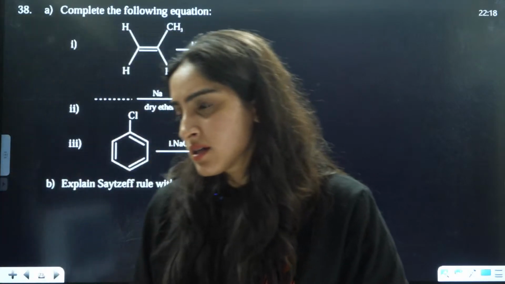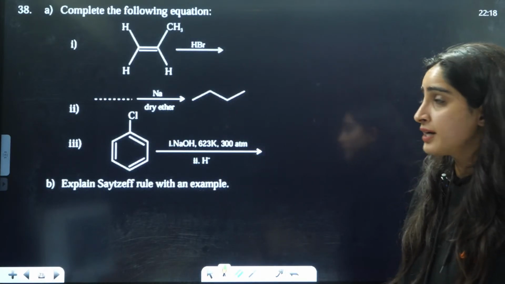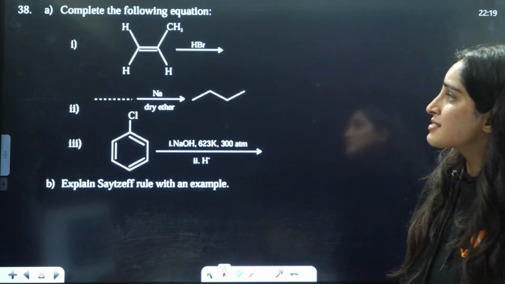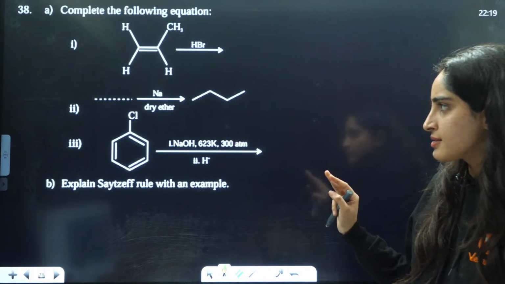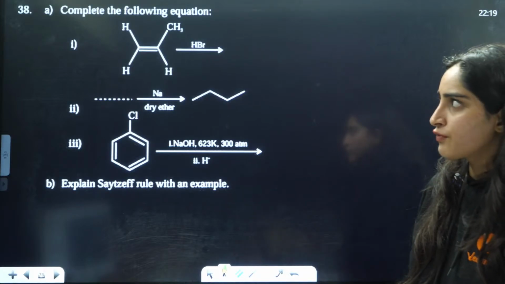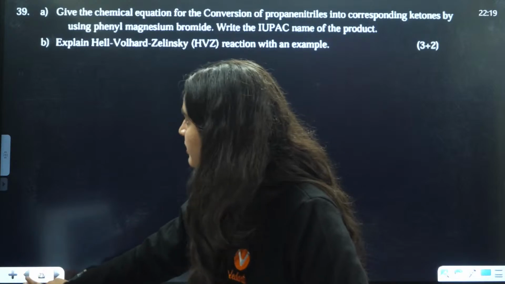CS students, can you just define the full form? CS students, complete the following equation. First is HBr, then you have something from Wood's reaction, you are making this something, then you have Dow's process, and then what is the Sedgwick rule, they are asking you to explain, right? So one by one, wait a minute.